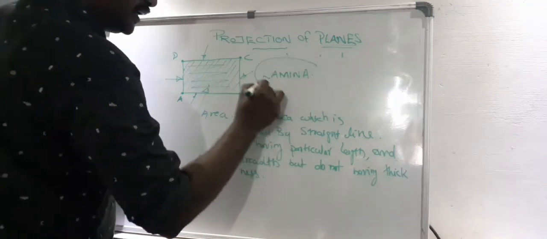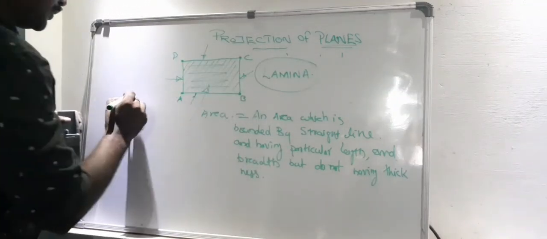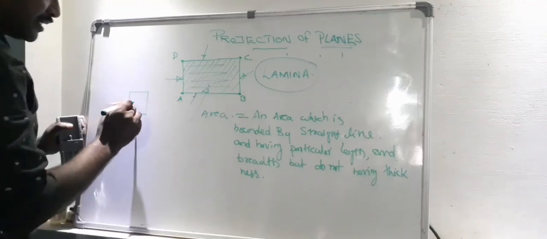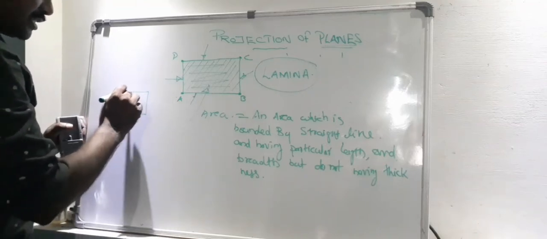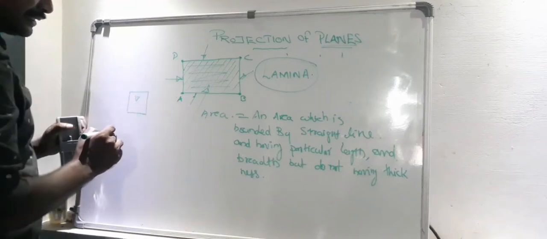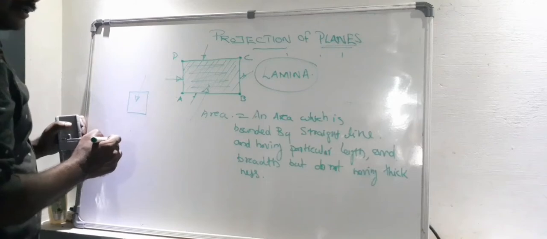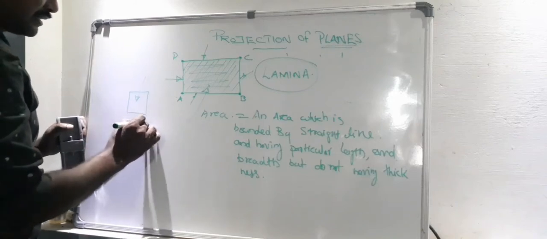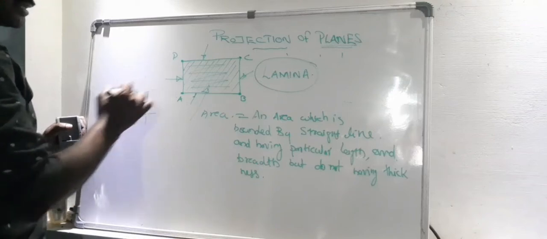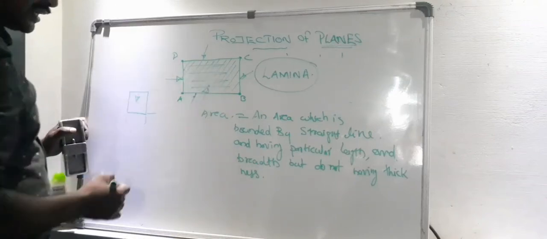We have different shapes of lamina. Suppose this is another type of lamina. That means an area which is bounded by straight lines having a particular length and width does not have a thickness. Its length and width are the same. So we can say that this is a square lamina, this is a rectangular lamina.